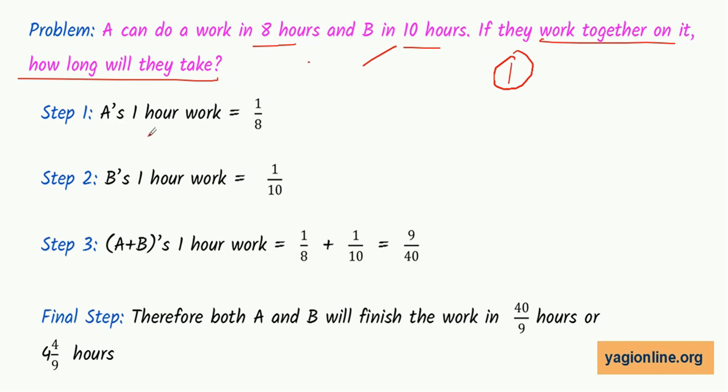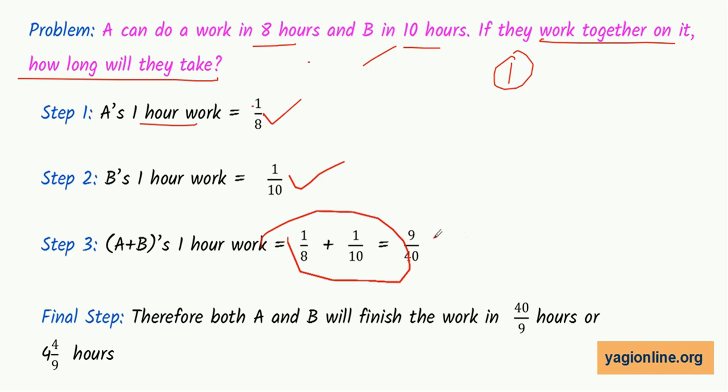First step, A's 1 hour work will be the reciprocal of 8, that is 1 by 8. B's 1 hour work will be the reciprocal of 10, that is 1 by 10. Once we know A's 1 hour work and B's 1 hour work, just add them up to get the 1 hour work when both of them are working.